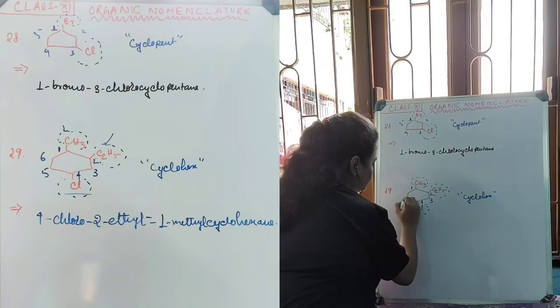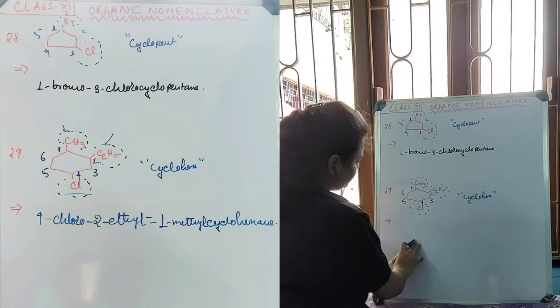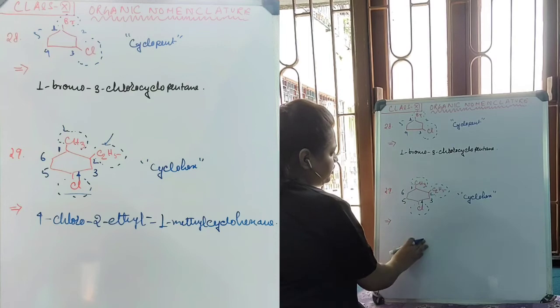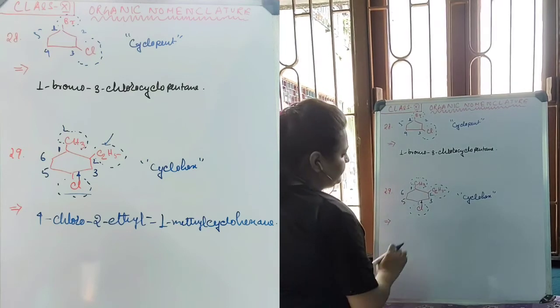3, 4, 5, 6. And obviously the names of these groups will be written before the actual name in alphabetical order.